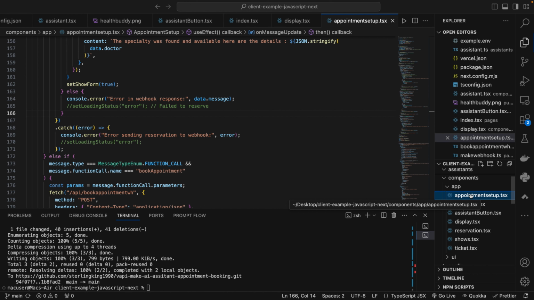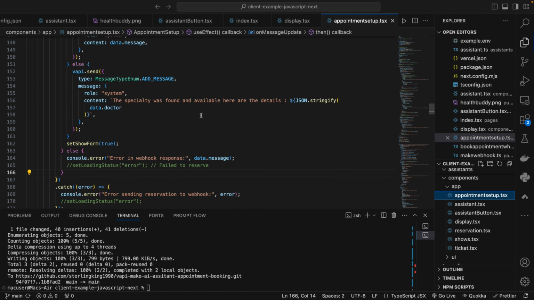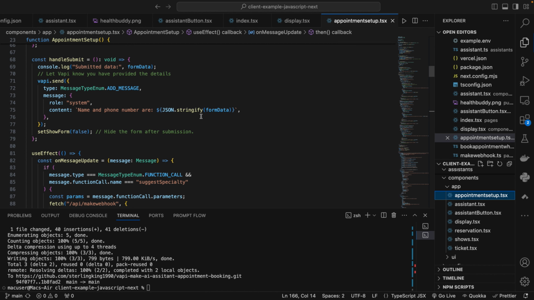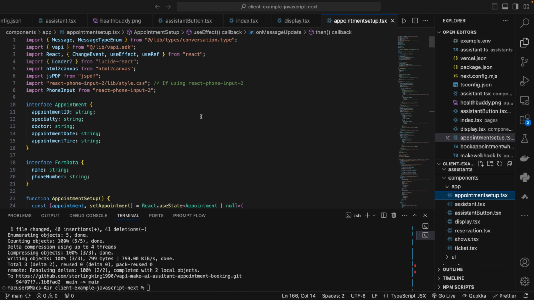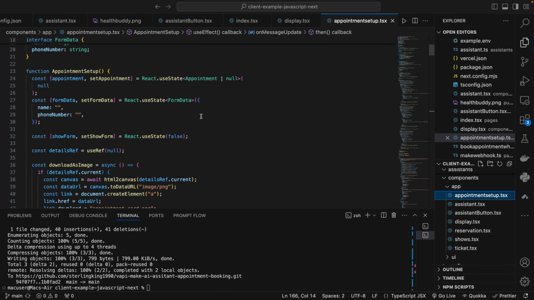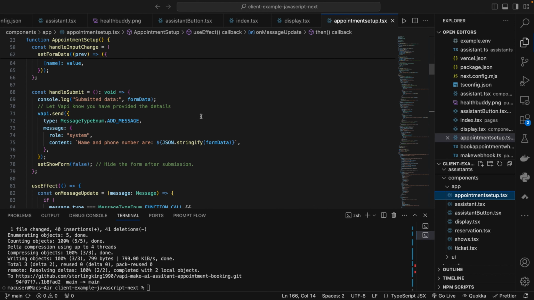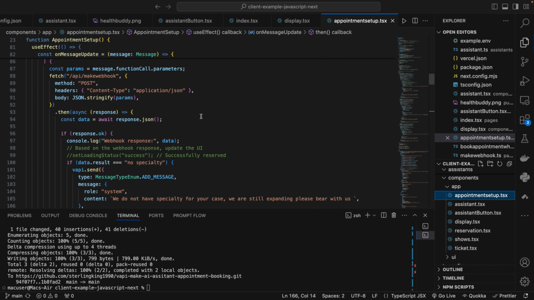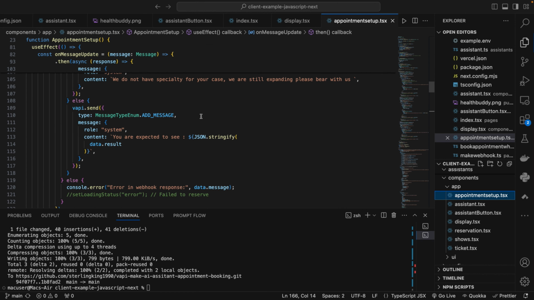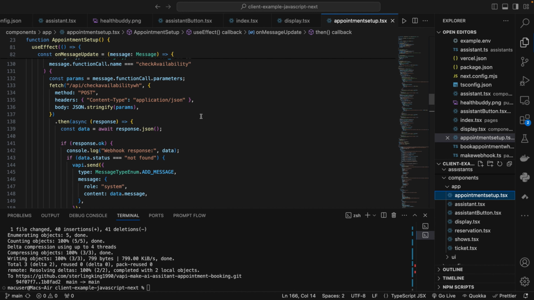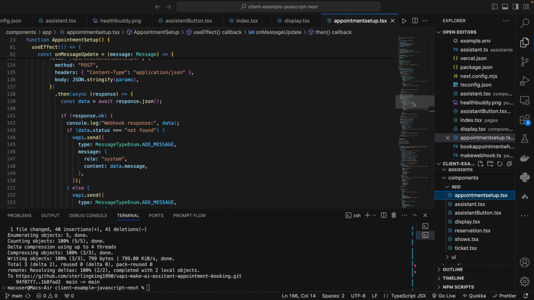So if we go to this part, I will drop the link of this GitHub so that you can check it out as well. Now, if you go to this part, let's go to suggest. Yeah, so suggest specialty.